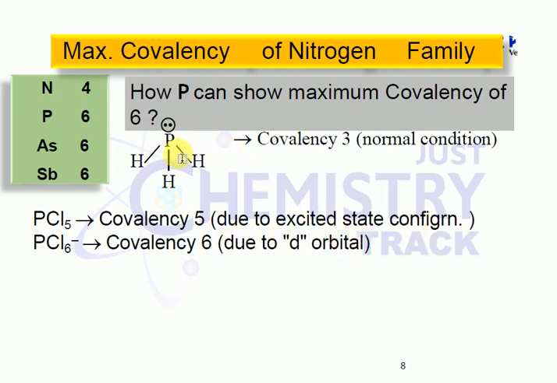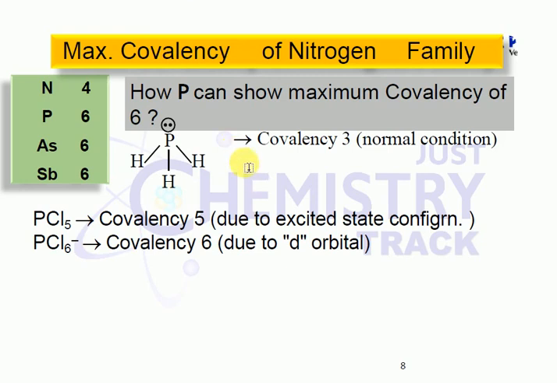In general, if you take PH3, its covalence is 3 only. But because of the availability of d orbitals, excitation of electrons will take place, so they can exhibit PCl5 and PCl6. You know very well, whenever any element contains vacant d orbitals, it can expand its valence. Generally, it will expand its valence only.